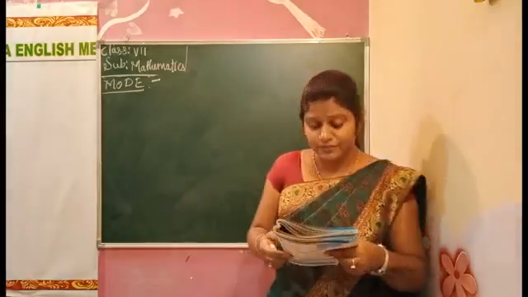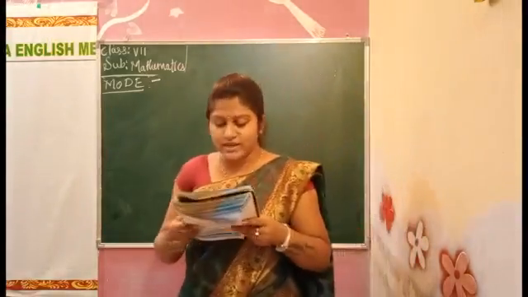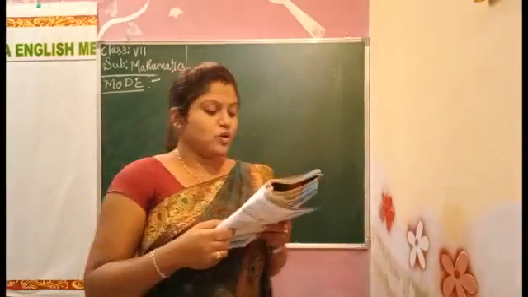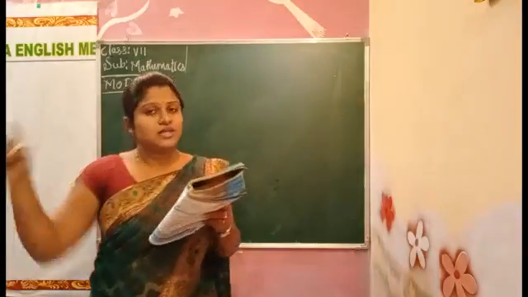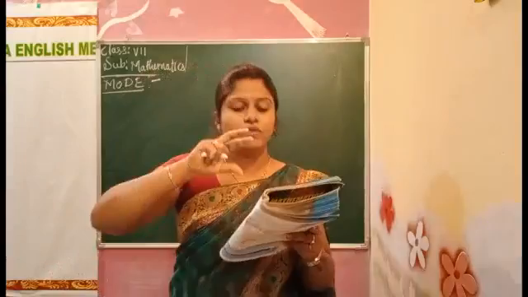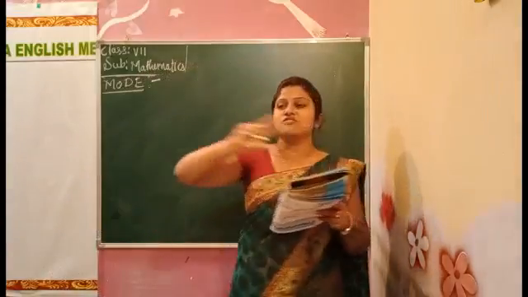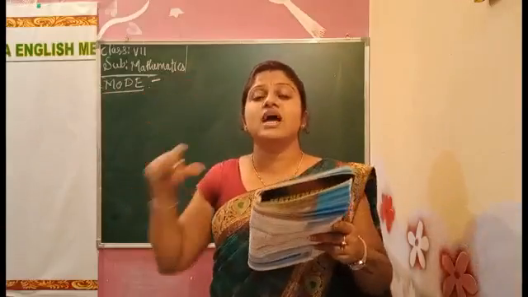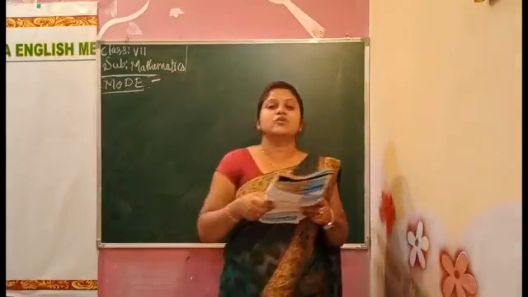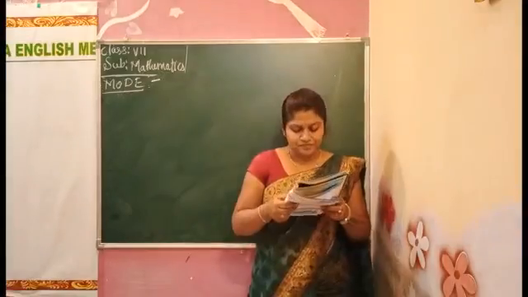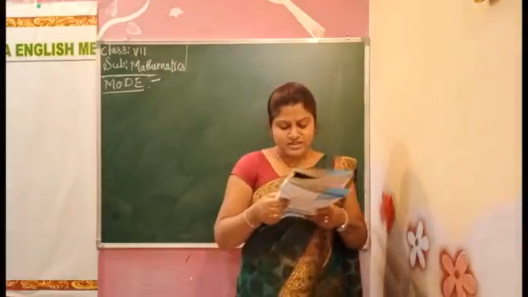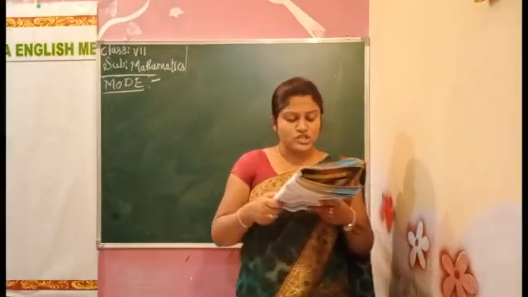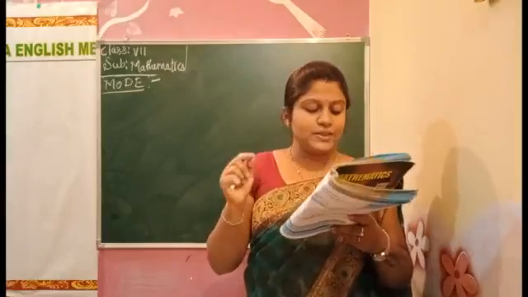How do we calculate the mode? We'll see, children. Okay, you all understood now how to do the mean: see how many numbers they have given, add all the numbers, and divide by how many numbers we have. We get the mean. Okay, this is what we studied as the mean. Now we'll see the mode. What is mode, children? Look at the one example they have given, see.